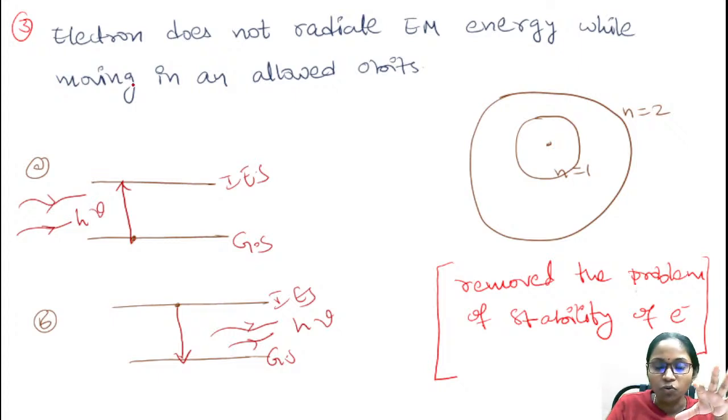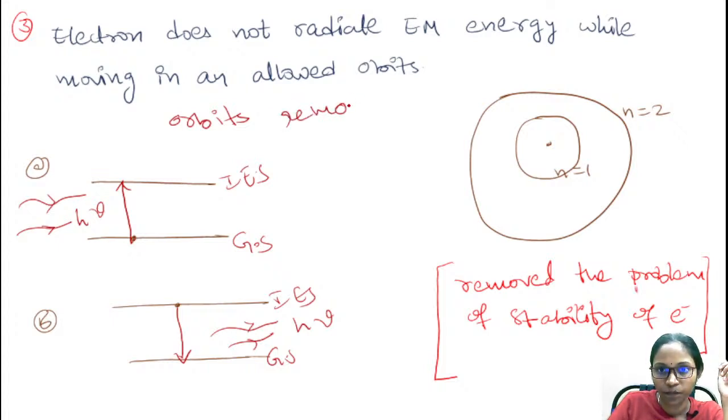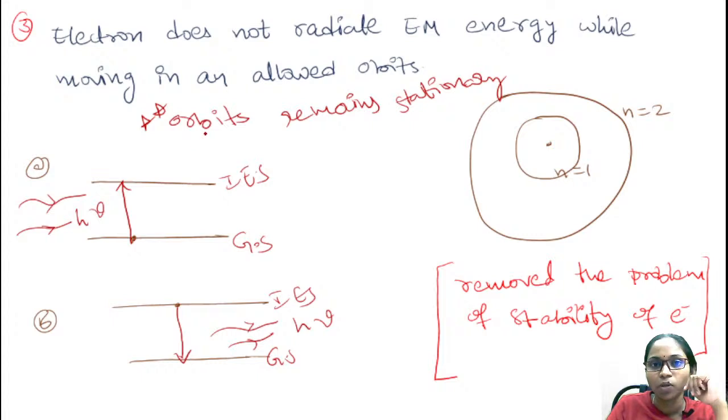That means the orbits are stationary. The energy of the orbits remains stationary, it won't change. It's a very important point, it might be asked in your examination. The energy of each orbit remains stationary until the transition of the electron takes place from one orbit to the other orbit. From here, the problem of stability of the electron is removed.